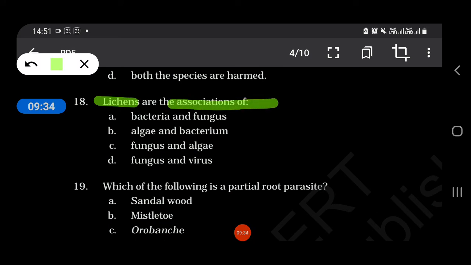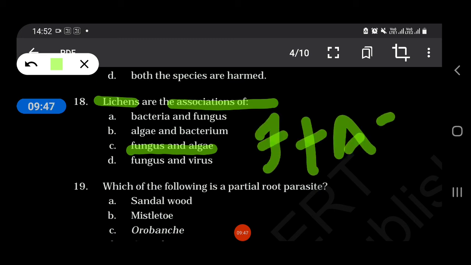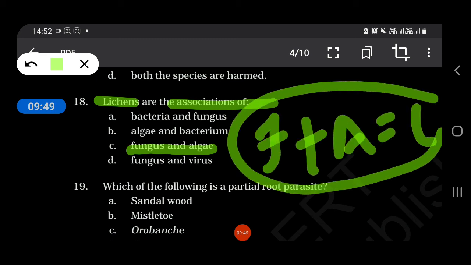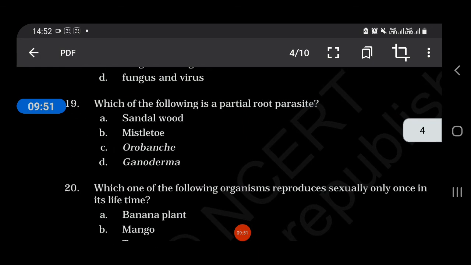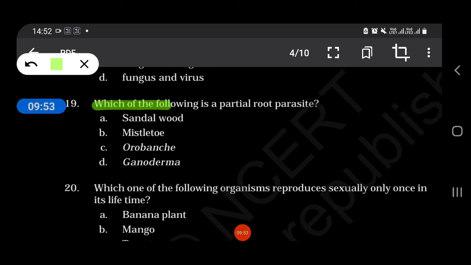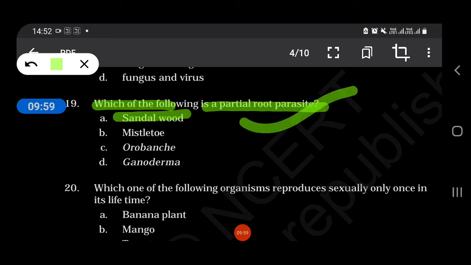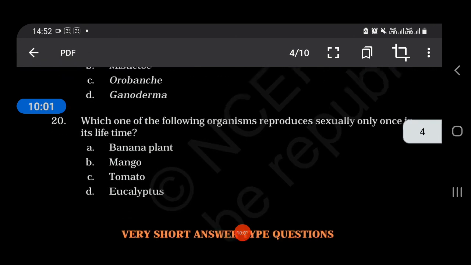Lichens are the association of bacteria and fungus, algae and bacterium, fungus and algae, or fungus and viruses. So our answer goes to fungus and algae. Fungus plus algae equals lichen. Which of the following is a partial root parasite? So our answer is sandalwood, a partial root parasite.